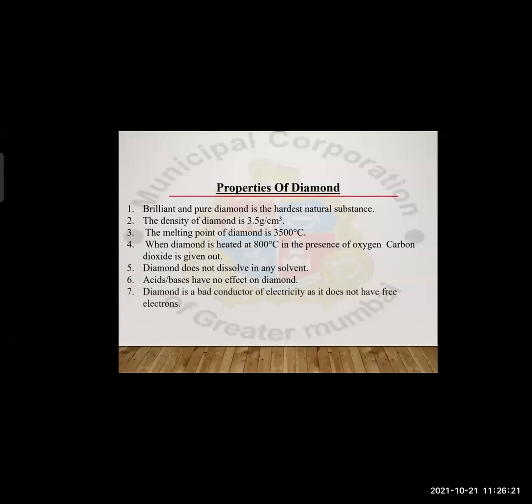Seventh one, diamond is a bad conductor of electricity as it does not have free electrons. It has a packed structure and therefore it does not have moving electrons. And we know when there are free electrons, moving electrons, only then a particular substance conducts electricity. So in this case, diamond is a bad conductor of electricity. These were the properties of diamond.